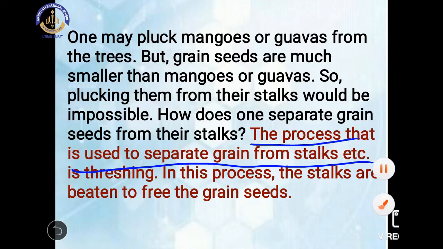Beaten means we will hit the stalk on a big stone. We will take a big stone, and on this big stone we will beat the stalk of the wheat, and by this process the grain will automatically come out from the chaff. So this is called the threshing process.